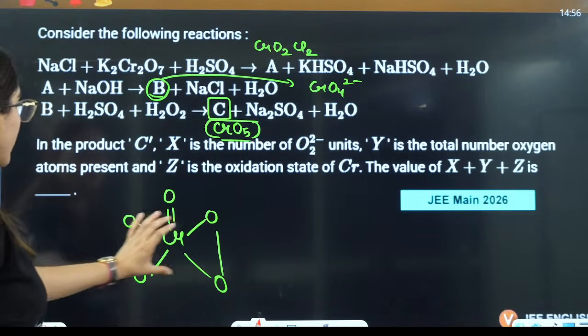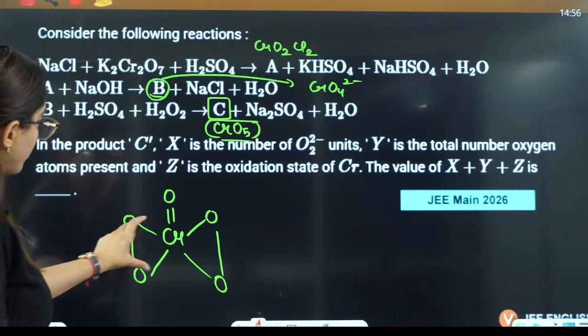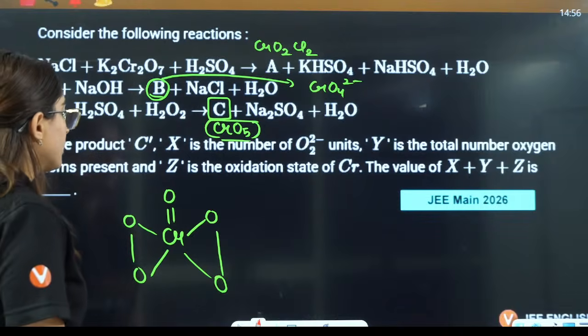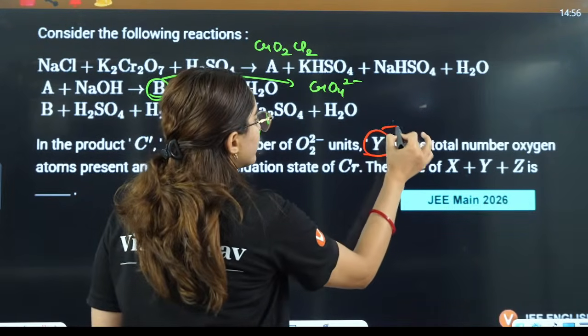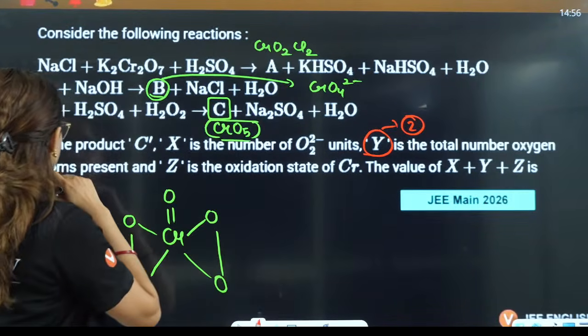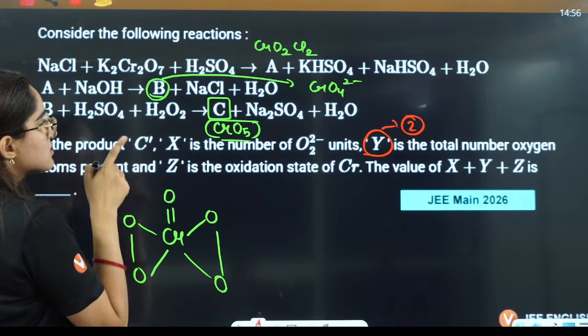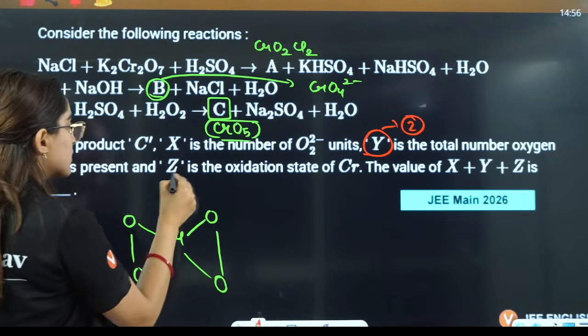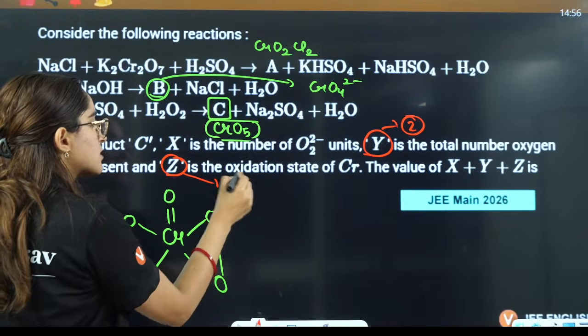You have 2 units like that. This is O2, O2, both are 2 negative. So X is 2. Y is the total number of oxygen atoms. Z is the oxidation state, that is +6.